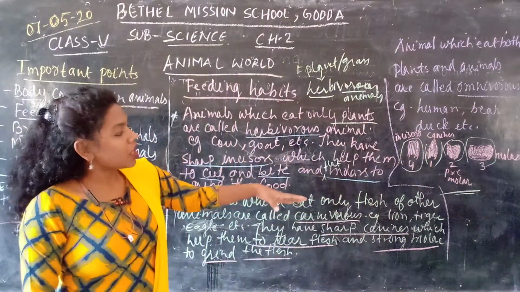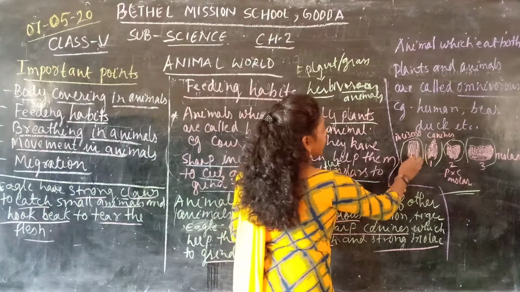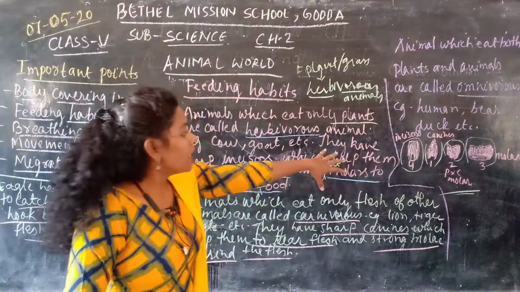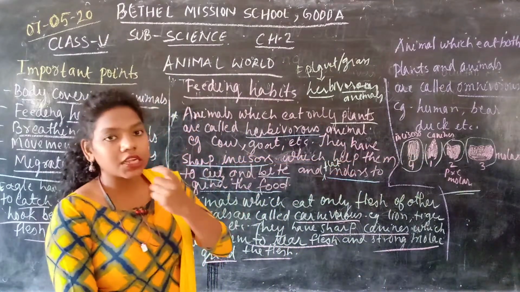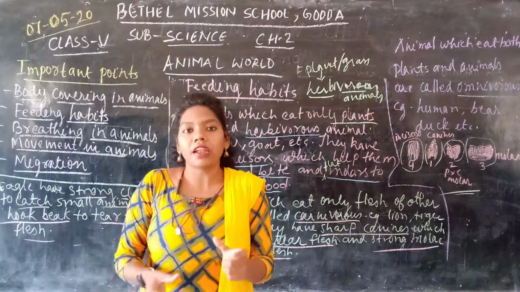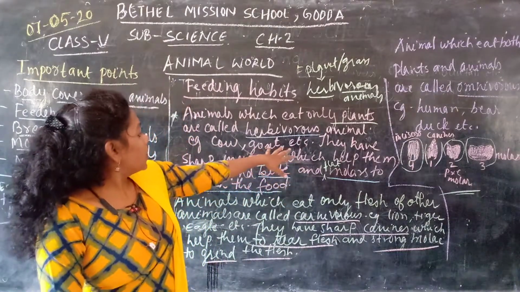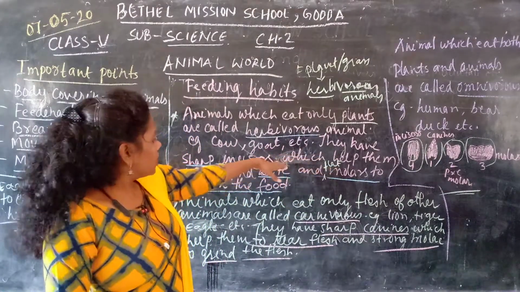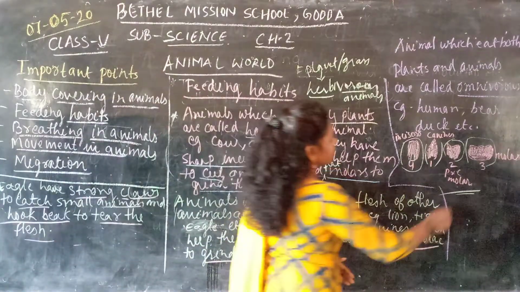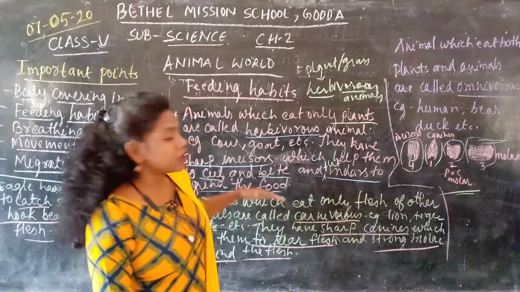Herbivorous animals have strong incisors, the frontal teeth, which help them to cut and bite the grass or plants. And the molars, that means this one, are very flat, which help them to grind the food.